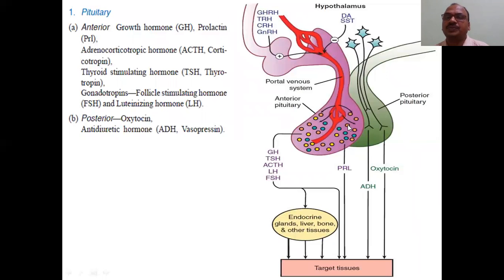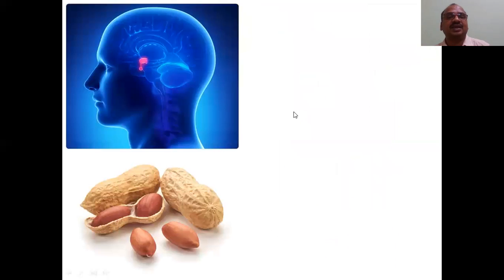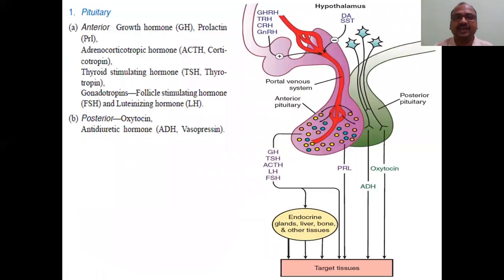Why these lobes? Anterior pituitary means where? The anterior pituitary lobe is towards your eyes. Anterior means front, posterior means backside. See here, this is your backside. This part you can see as the posterior gland, whereas the front one is anterior. Just like your peanut has two lobes, in the same fashion it also has two lobes. One lobe is towards your eye, anterior. The second lobe is towards your backside, called the posterior pituitary gland.